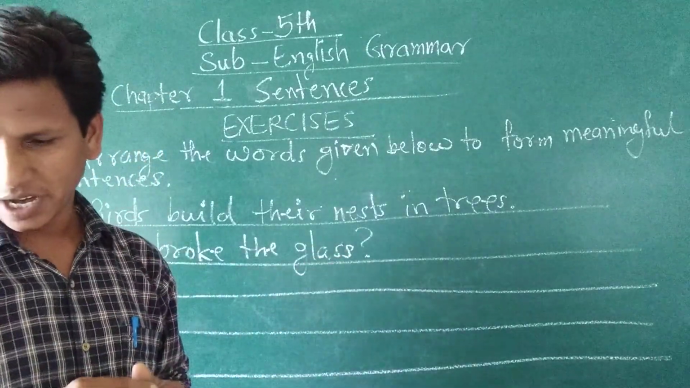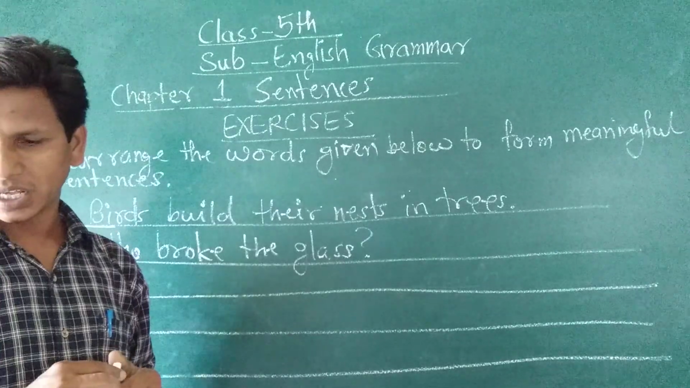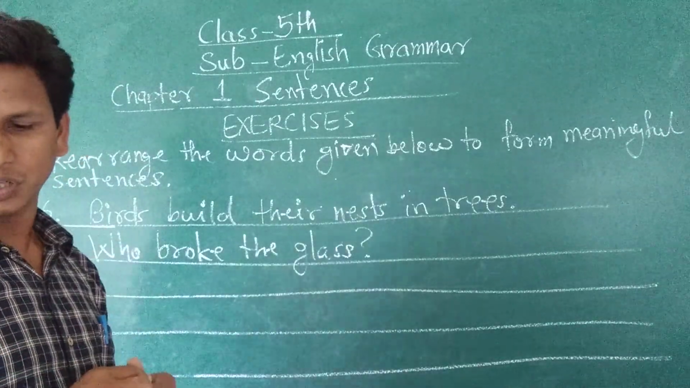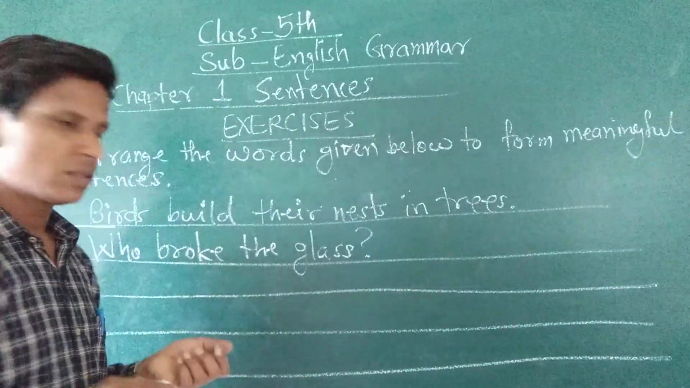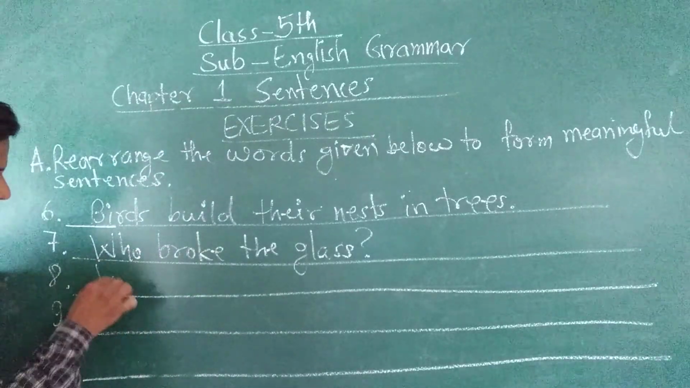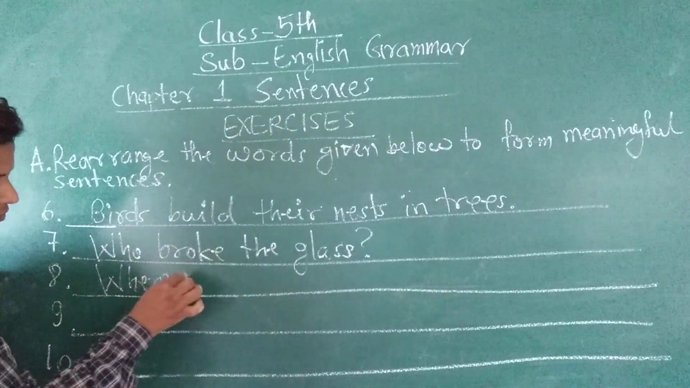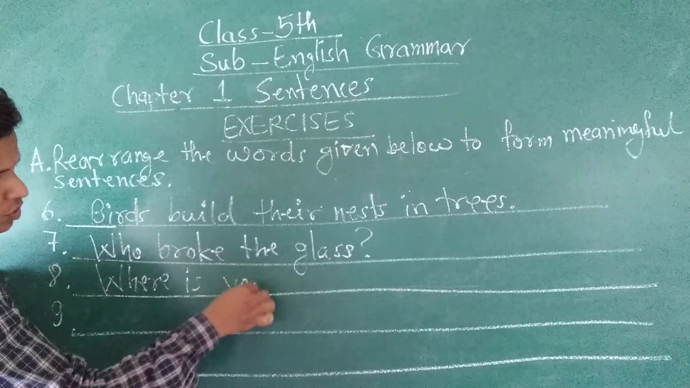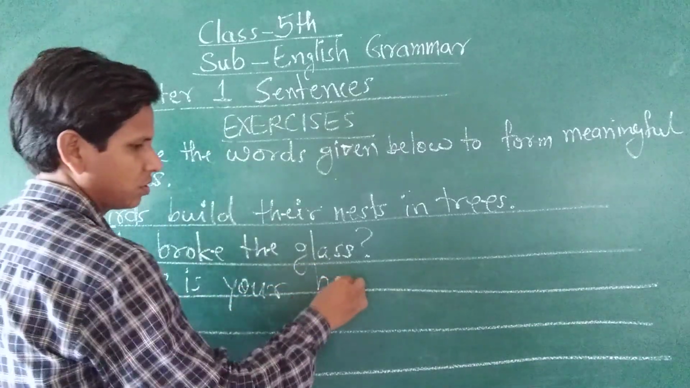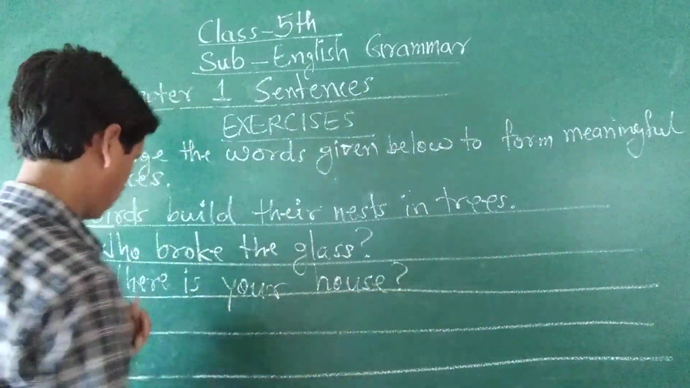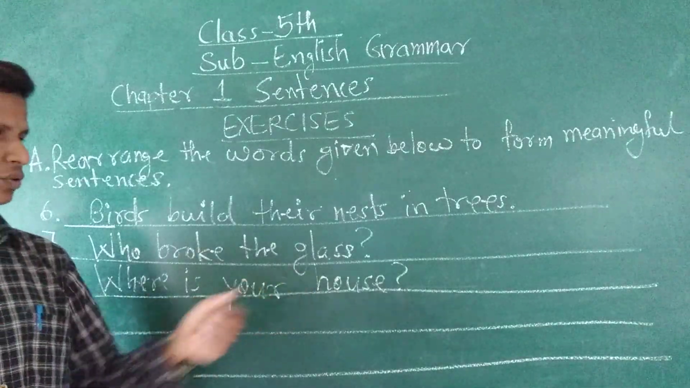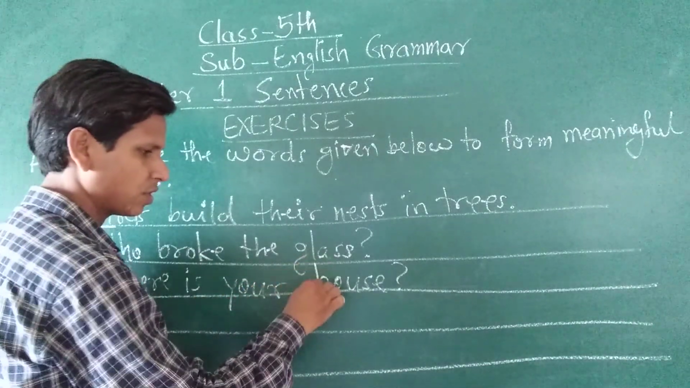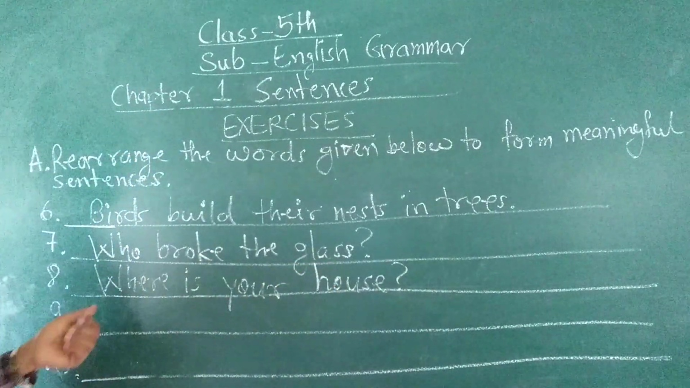Okay. Then 8. House your is where? So the correct order will be: where is your house? Where is your house? Okay.